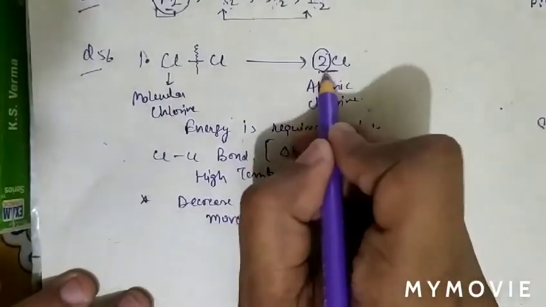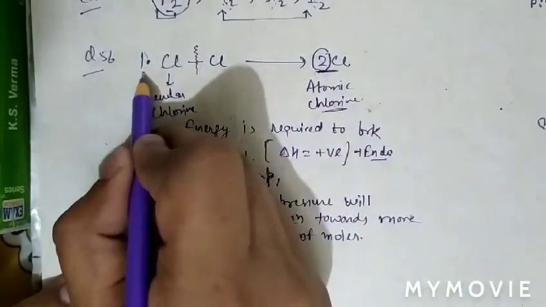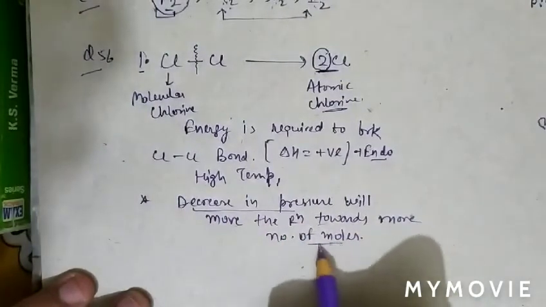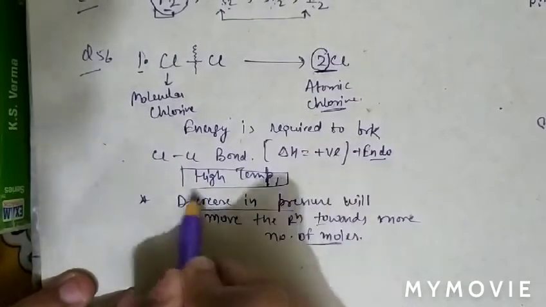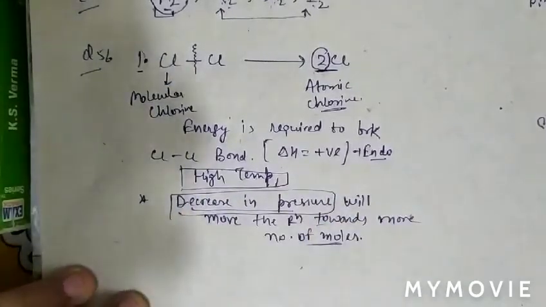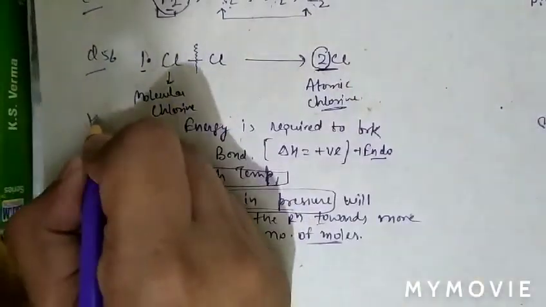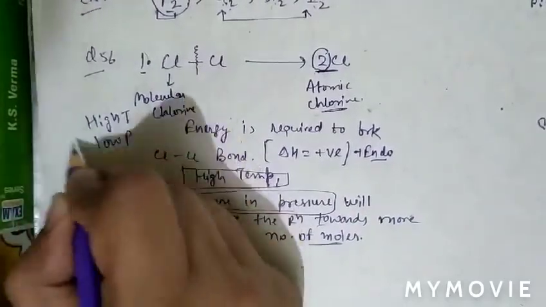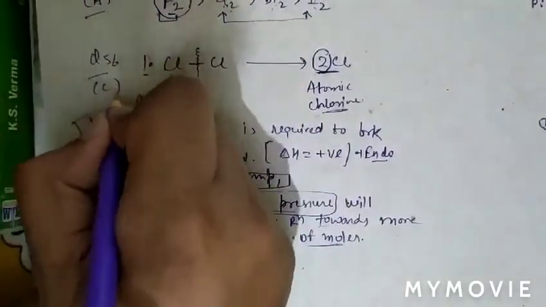As on the product side there are 2 moles of atomic chlorine, while on the reactant side there is only 1 mole. It means two conditions, high temperature and low pressure, are favored. So question number 56, option C is correct.